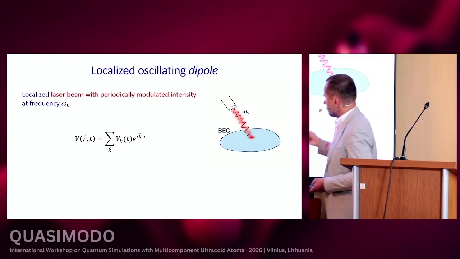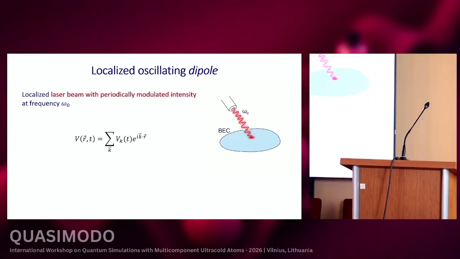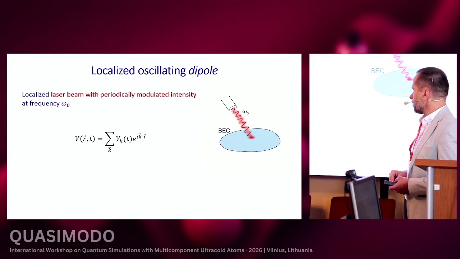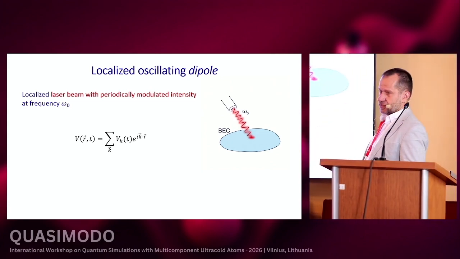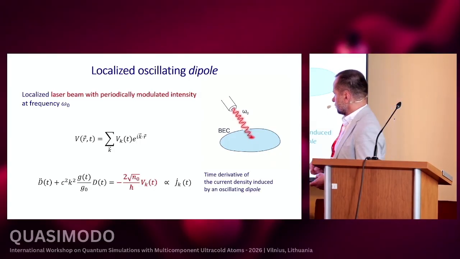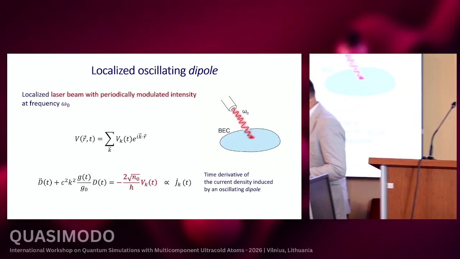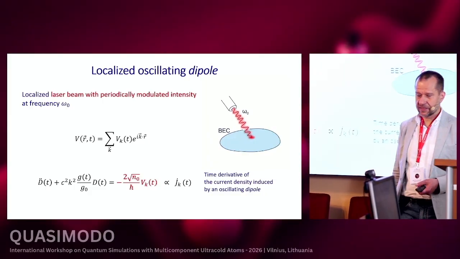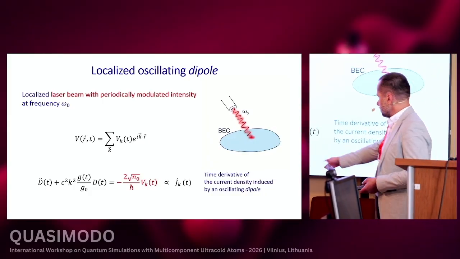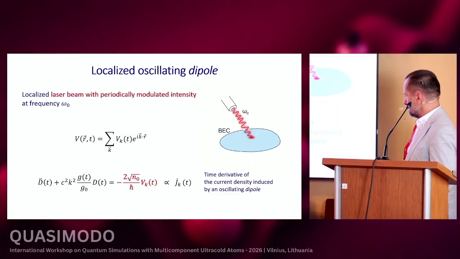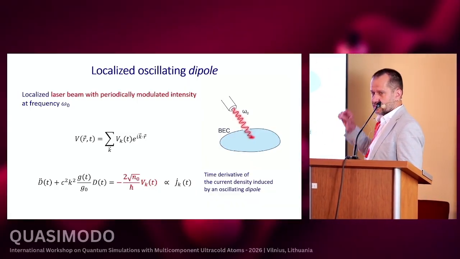And then we obtain an additional potential for atoms, which oscillates periodically. And if the potential is weak, then in the Bogoliubov description, the presence of this potential results in the inhomogeneous term in our Maxwell equations. And that can be considered as a time derivative of the current density induced by a localized oscillating dipole.